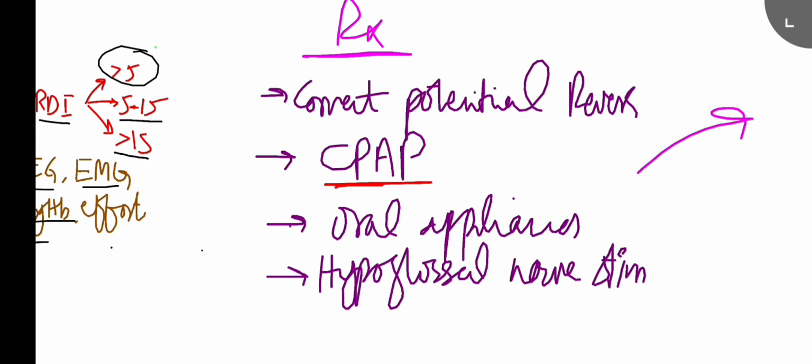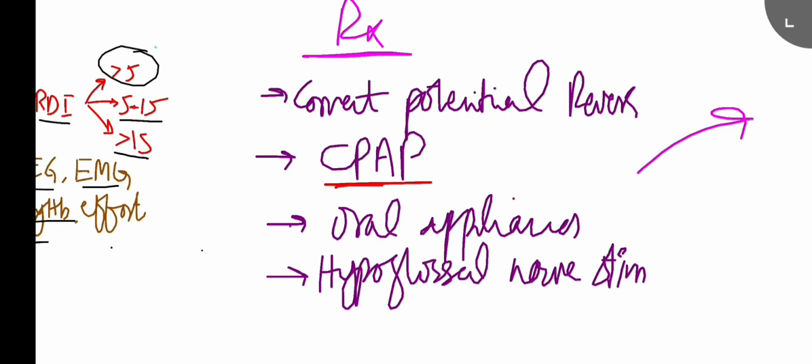There are two types. Nasal CPAP is the current treatment of choice, and the other one is the use of a full mask. That's oronasal. That is particularly useful for people who are mouth breathers. So there you can go for the mask. Otherwise, go for the nasal CPAP rather than the oronasal, which has a mask.